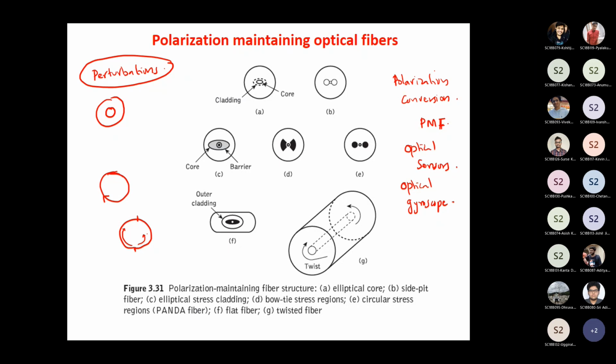Okay, so now this particular fiber is called a panda fiber, P-A-N-D-A. If you look at the cross section, the face looks like a panda. These two are cores, which have a slightly higher refractive index. The other one is the cladding, which has a smaller refractive index. So the face looks like a panda, so you call it a panda fiber. Panda fiber is a kind of polarization maintaining fiber.